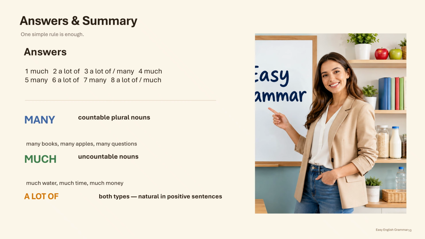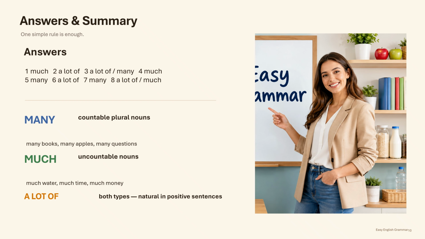Let's check the answers. Number 1 is much. How much money do you need? Number 2 is a lot of. I have a lot of friends in this city. Number 3 can be a lot of or many. There are a lot of cars on the road. Number 4 is much. She does not drink much coffee. Number 5 is many.